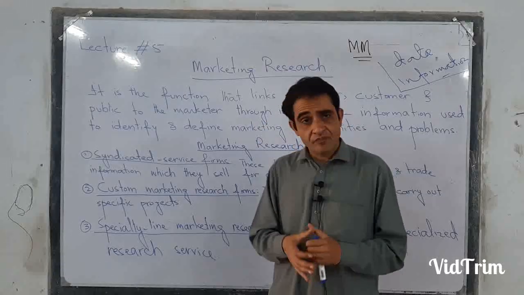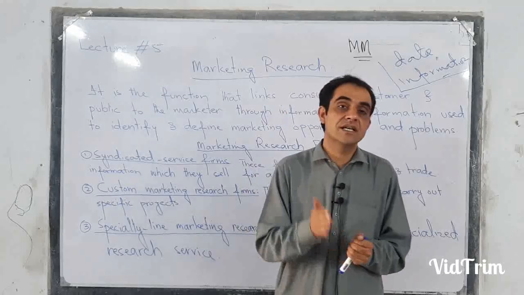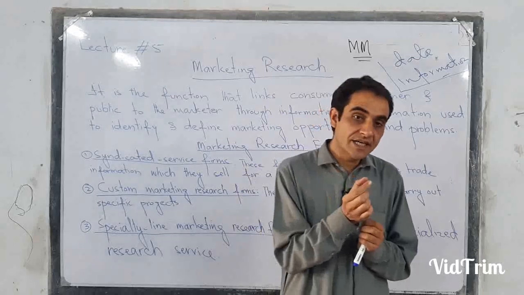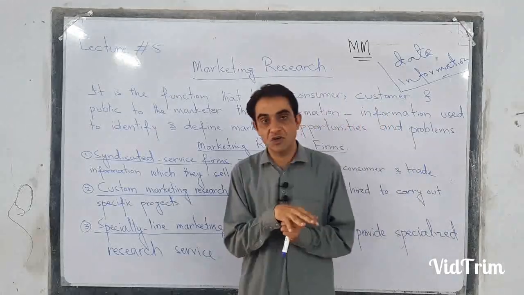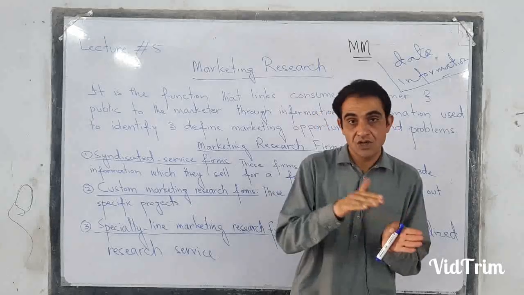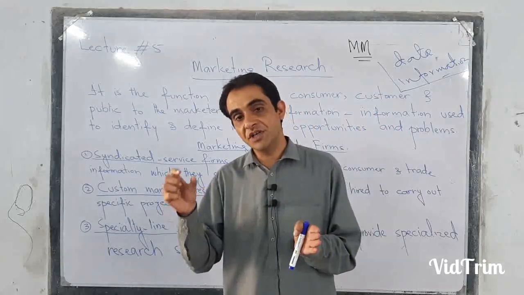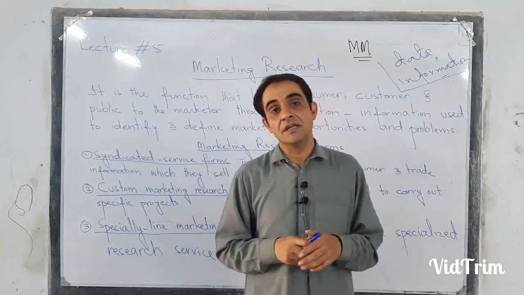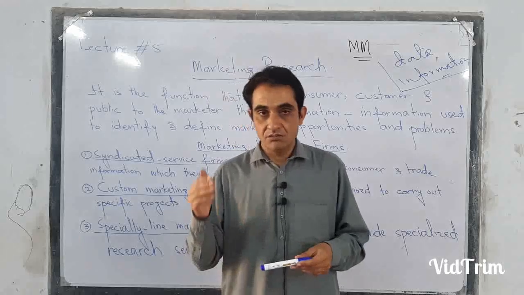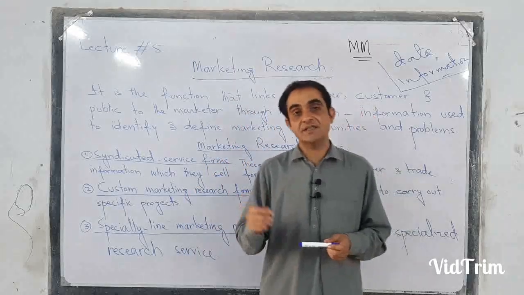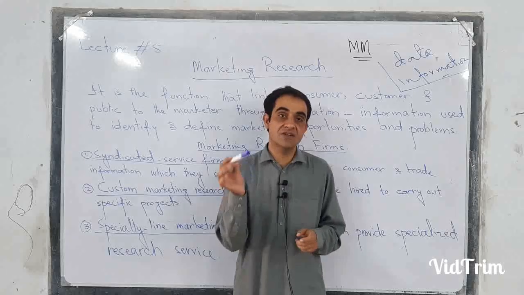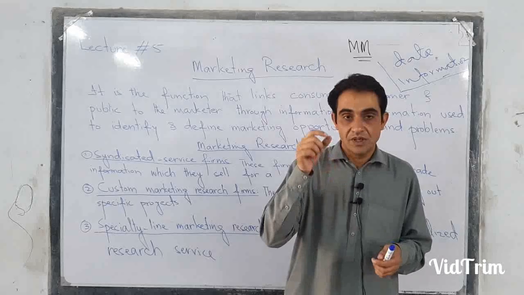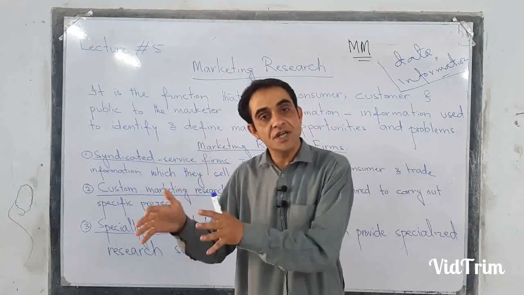However, this is the definition of research, that there is a problem existing in the organization. We are collecting data, the raw form of information, and then we are processing that raw information to convert it into information. Information means complete information, a complete answer to an existing problem. This process is called research. Or we can say in simple words that research is a process in which we are converting data into information. Data, raw form of information, needs to be processed to convert it into information.